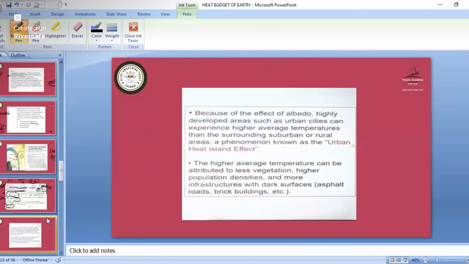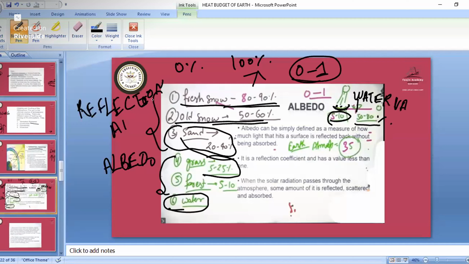Just go through all those slides and study the albedo values, and you must know how to arrange them. The important ones are fresh snow, old snow, sand, water vapor, grass and forest. They might ask for the arrangement, so remember all this. This is all about albedo.